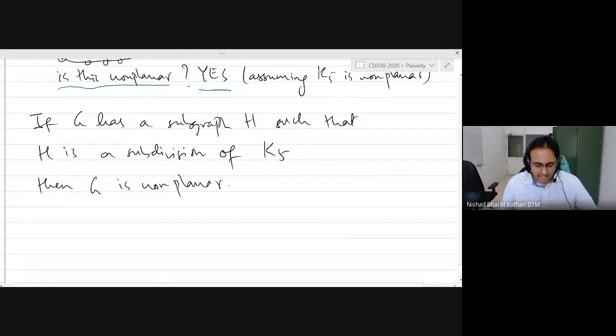Well, we are also assuming K33 is non-planar because that is an exercise that you're going to prove. So I can also say K33 instead of K5. Well, I can put any non-planar graph here and make the same statement. For example, I know the Petersen graph is non-planar. I can put the Petersen graph here and the statement is still true.